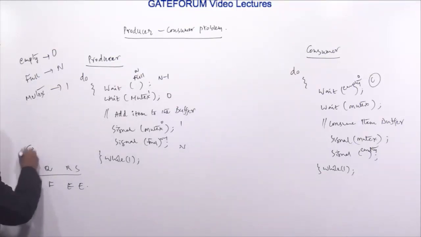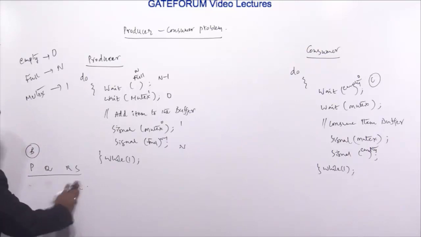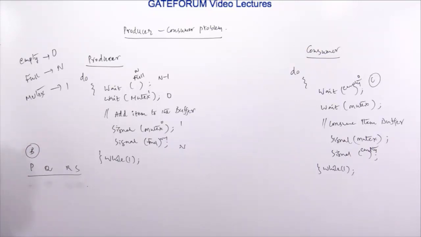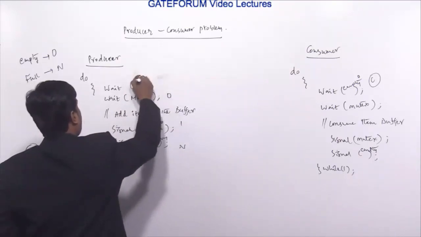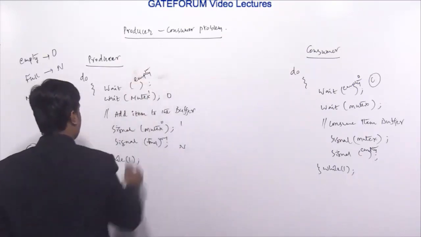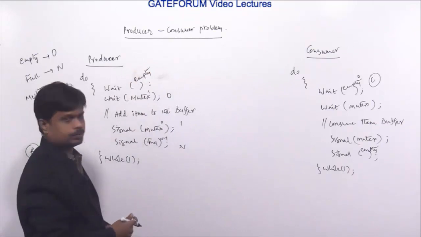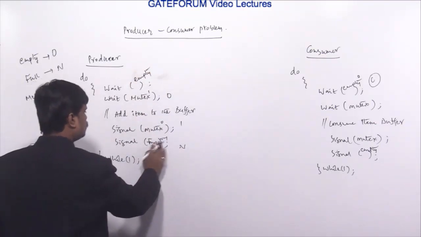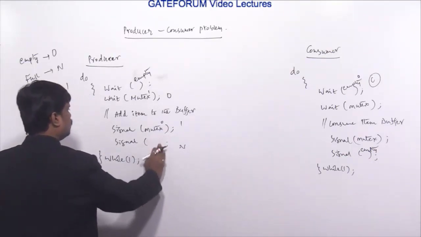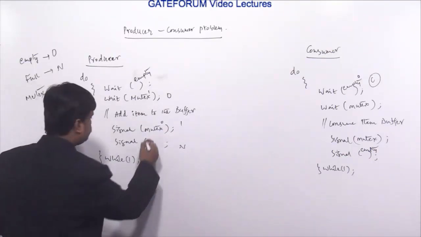Option B is saying that P and Q are empty, empty, and R and S are full, full. So P and Q are the producer statements, and here this is empty.